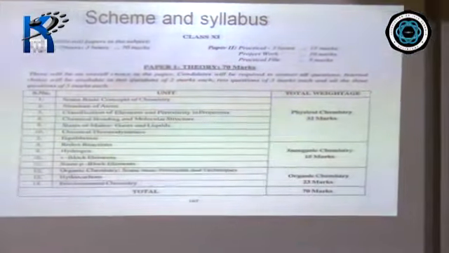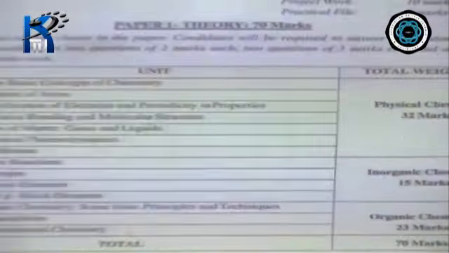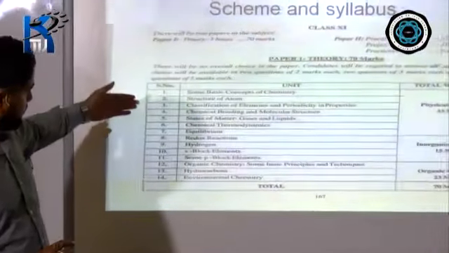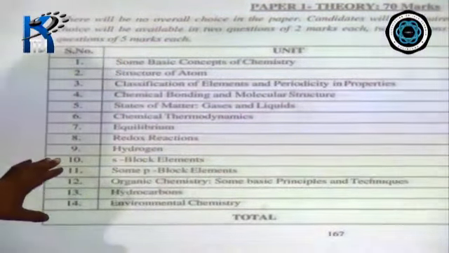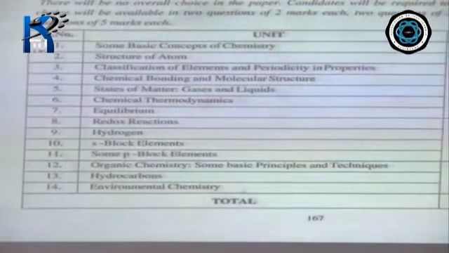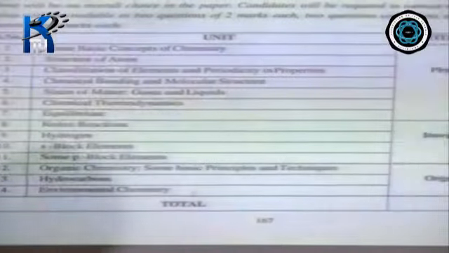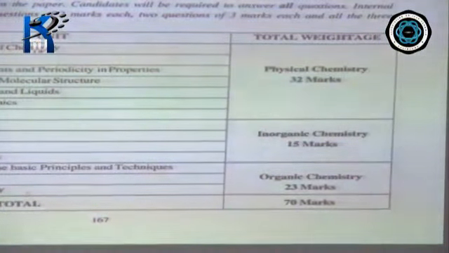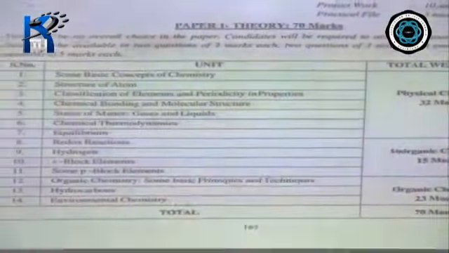We can call it the most expensive, or the most important, section of the chemistry syllabus. It carries how many marks? 32 marks. The second is inorganic chemistry, which is allotted 15 marks. And the last one, organic chemistry, has 32 marks allotted.